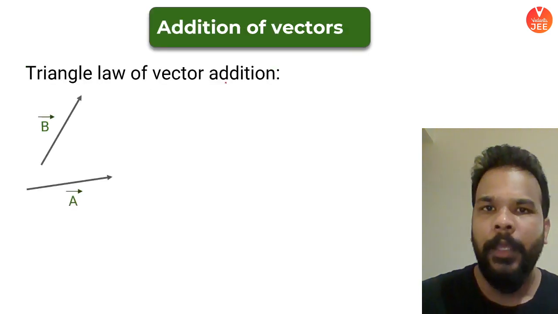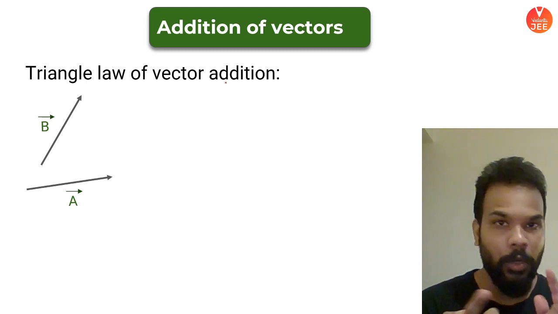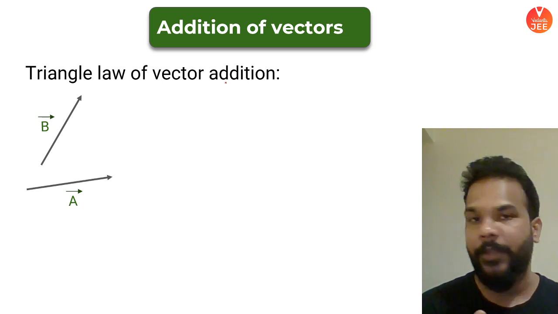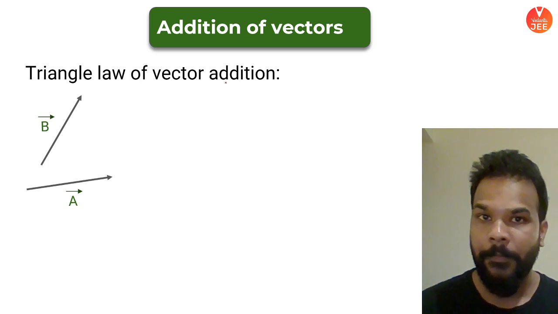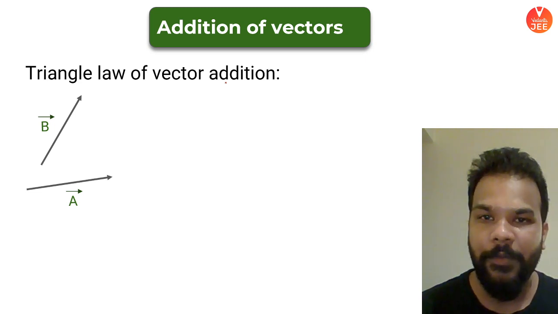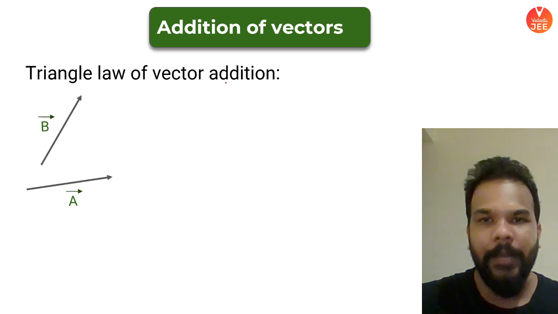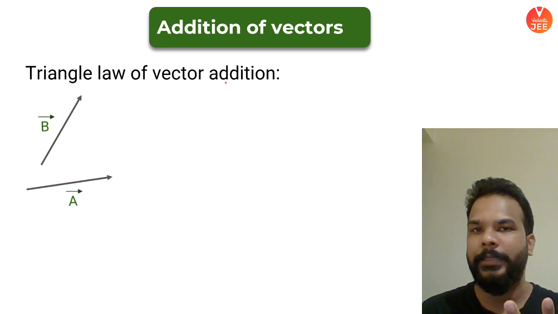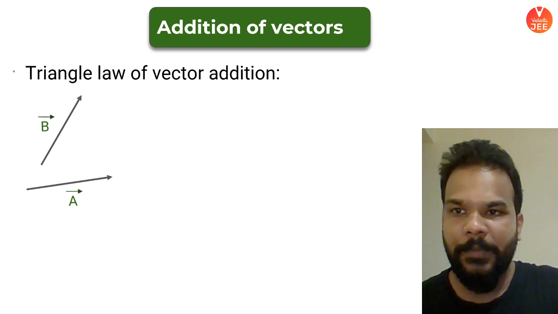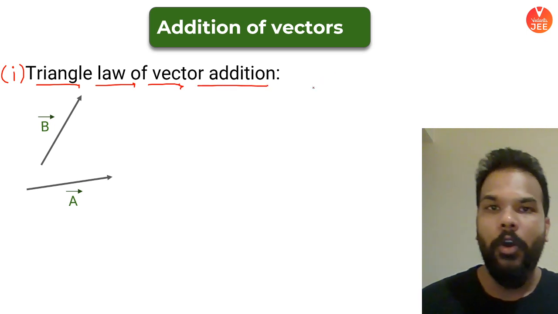Now this was so far the representation part of vectors. Remember we spoke about the symbolic representation, the diagrammatic representation, and now the mathematical representation as well. Now comes the part where we do mathematical operations with vectors. The very first mathematical operation that we want to do with vectors is the addition of vectors. In the beginning, I'll add only two vectors at a time. The first method of adding two vectors is what we understand as the triangle law of vector addition.